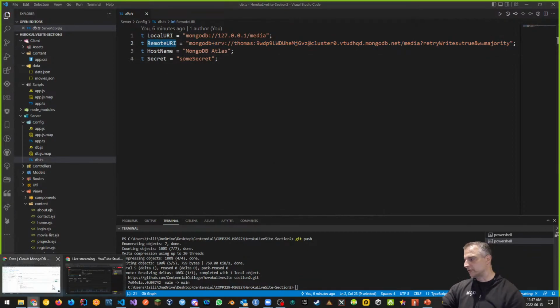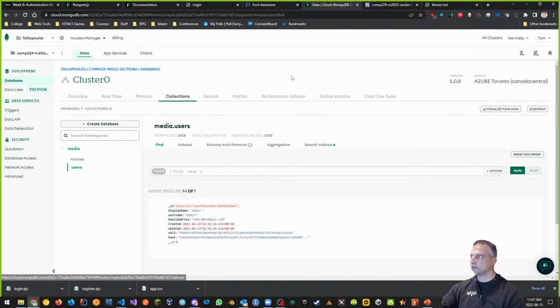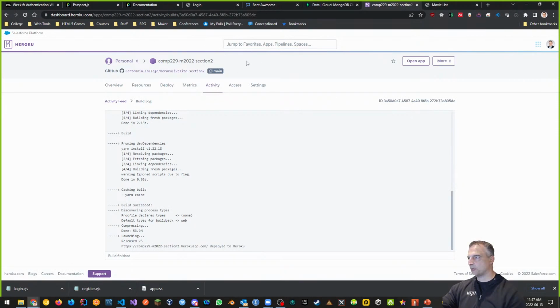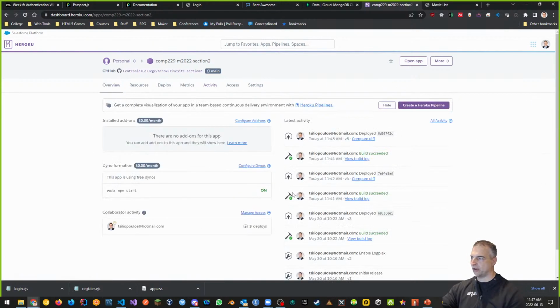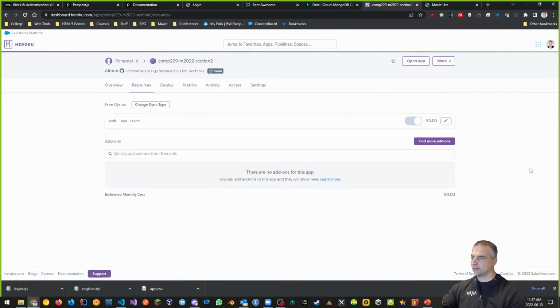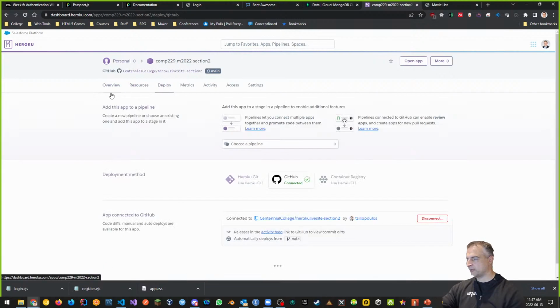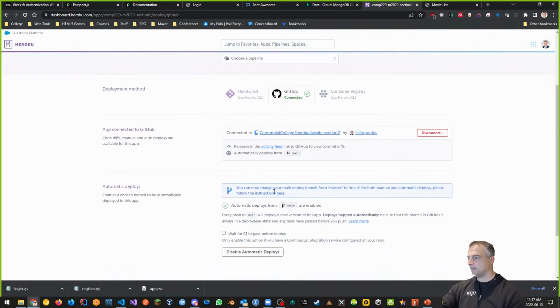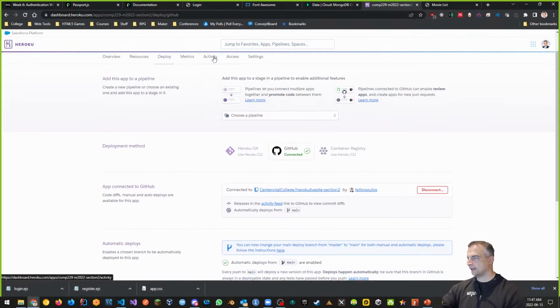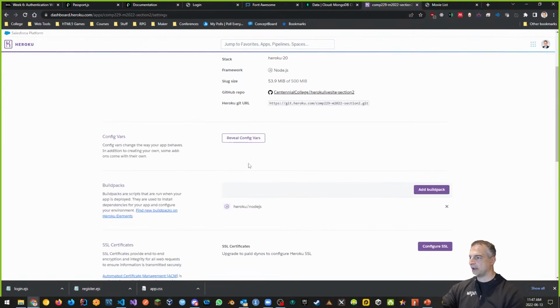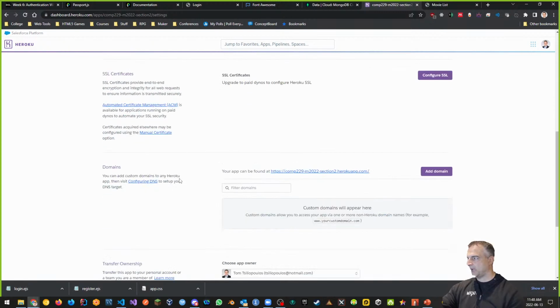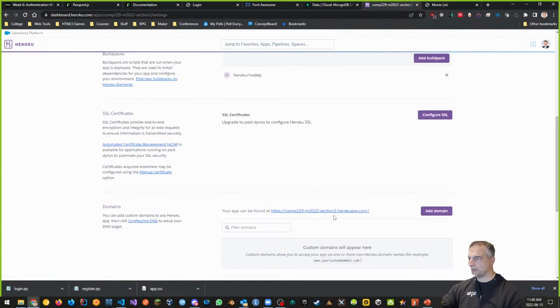What you can do is go to Heroku, to your Heroku dashboard. The overview shows me my Heroku app itself. There are resources, there's deploy, which is what we've been doing, and metrics, access, activity, and settings. Under settings, you can actually reveal your configuration variables. And there's domains, you can transfer ownership and a bunch of other stuff.